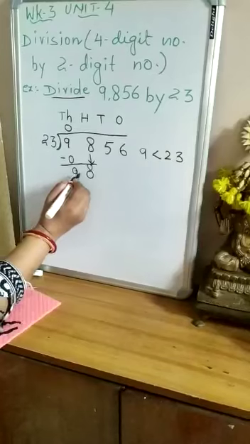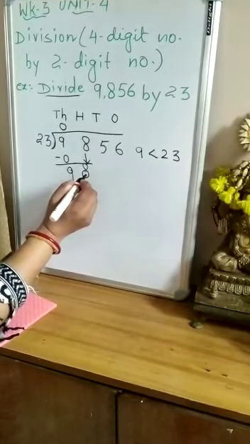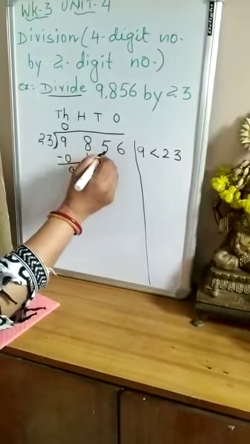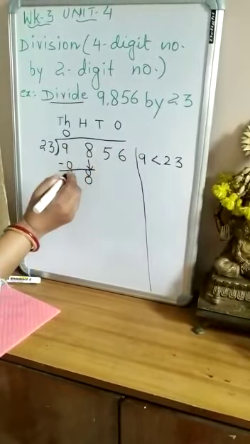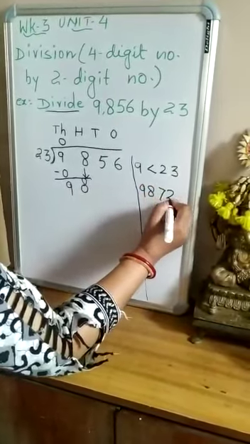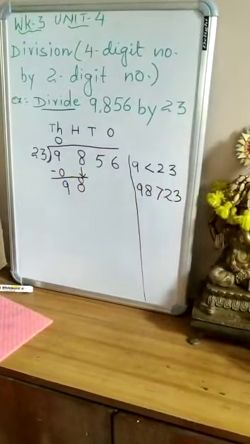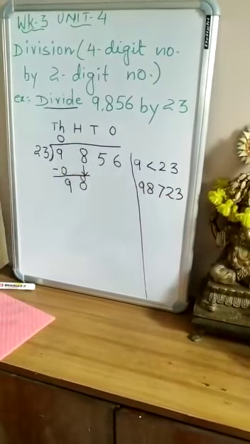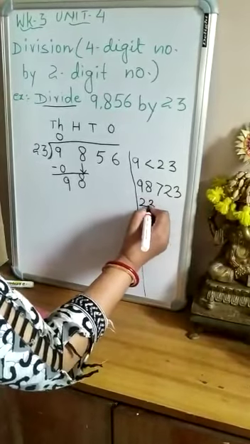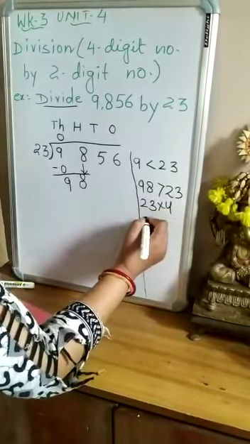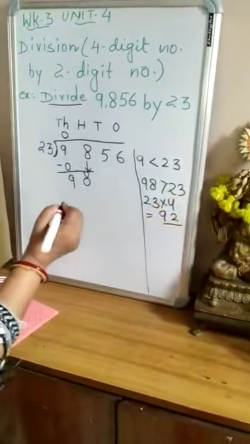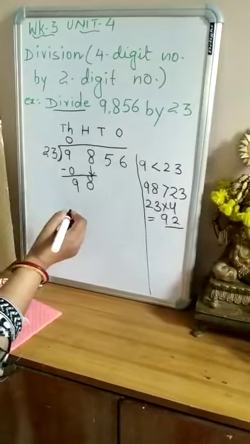Second step, I will put down this 8 along with 9. Now it becomes 98. 98 is more than 23. So we can start the table of 23. 23 fours are what? 4 threes are 12, 4 twos are 8, plus 1 is 9, so 92. 23 fours are 92.